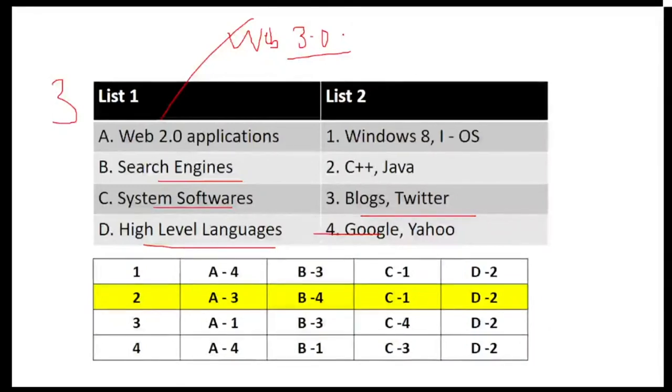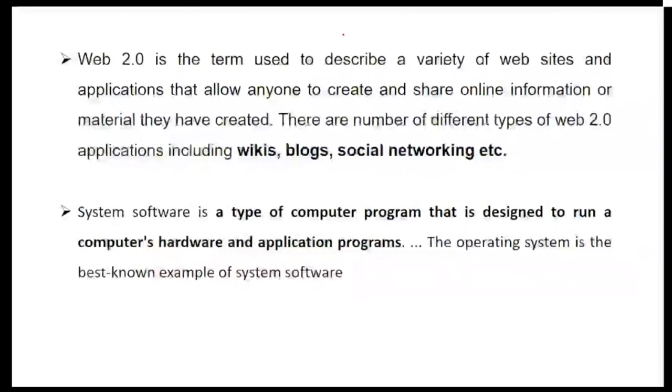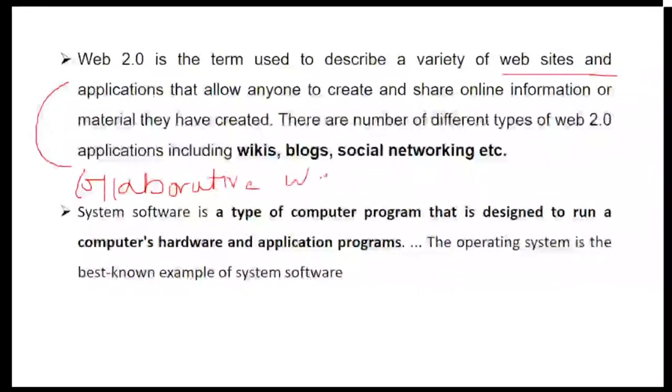When I take the 2021 questions, at that time I will exclusively take this topic, Web 2.0 and Web 3.0, because both of them were a part of 2021 questions. Is it clear? Now Web 2.0, as I said, is a term used to describe a variety of websites and applications. There is a second name for Web 2.0. It is also called the collaborative web, and this was the word asked in the 2021 examination.